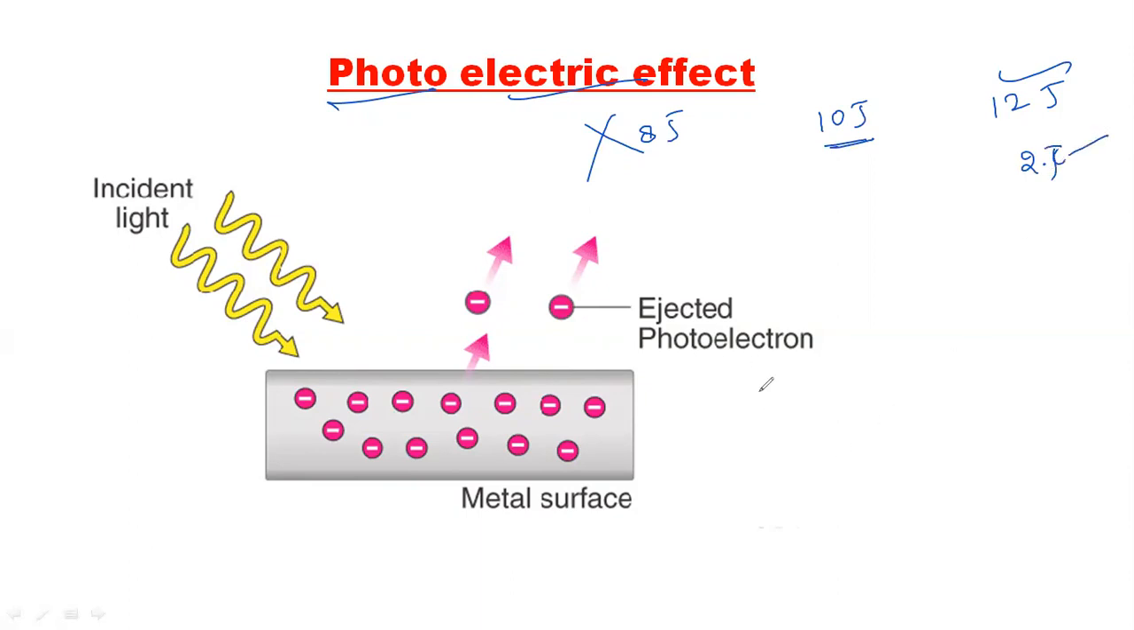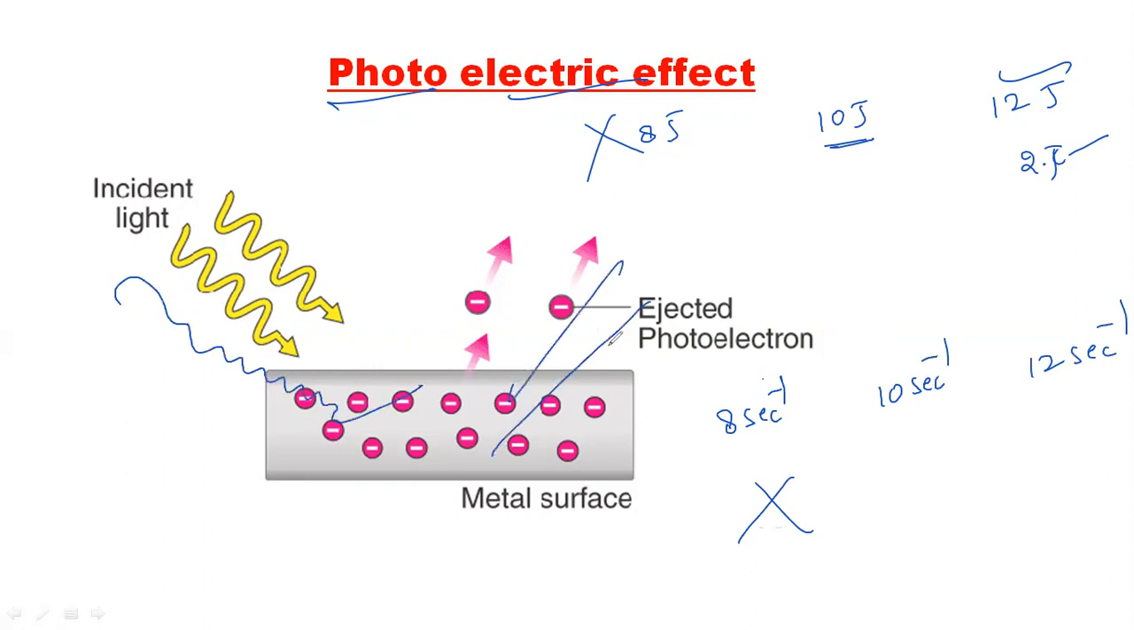If you take the frequency also, say 10 second inverse, this is the minimum amount of frequency here. If you apply 8 second inverse, then the photoelectric effect will not be there. And if you apply 12 second inverse, then the photoelectric effect will be observed. So the photoelectric effect is nothing but when photons interact with a particular metal, the electrons are ejected from the metal surface.